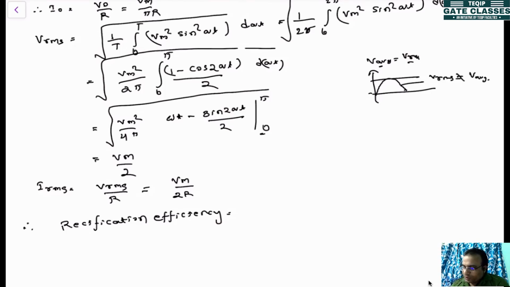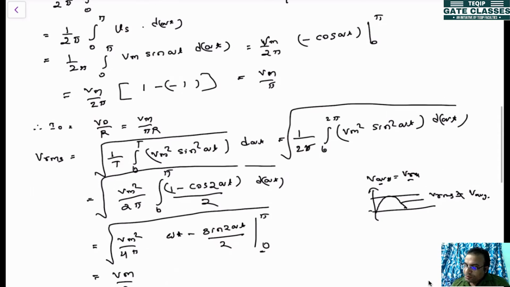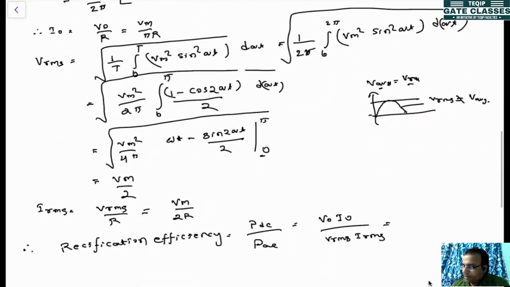Okay. So rectification efficiency is nothing but output DC power divided by input AC power. Output DC power is V0 into I0, but input AC power is VRMS into IRMS. What is the value of output voltage V0? V0 you have already calculated, Vm by pi.